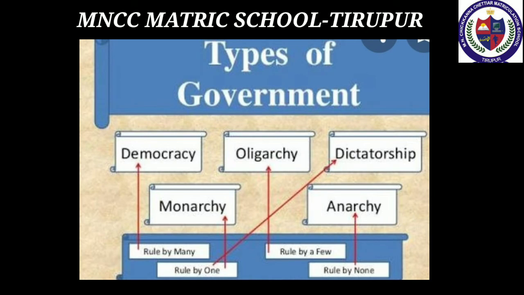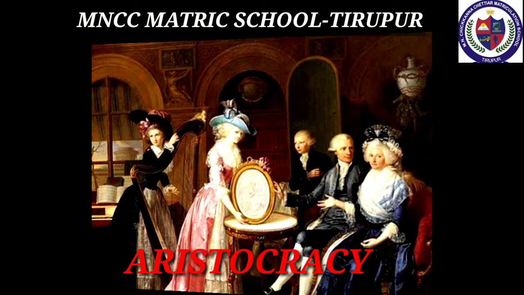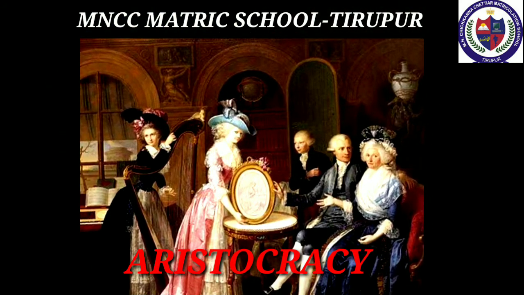Forms of government. The governance of nations differs significantly based on who has power. There are different forms of government: aristocracy, monarchy, autocracy, oligarchy, theocracy, democracy, and republic. Aristocracy, a form of government in which power is in the hands of a small privileged ruling class. Example, United Kingdom and Spain.